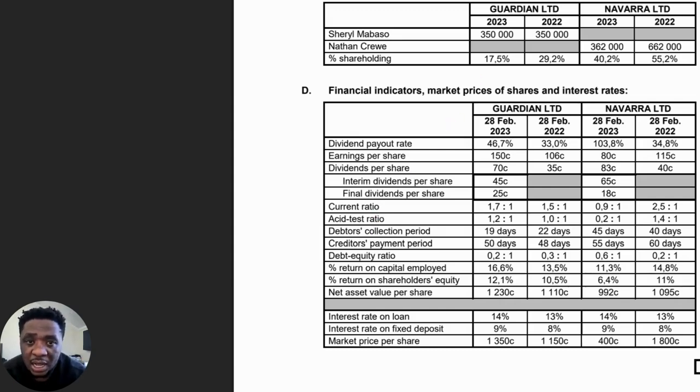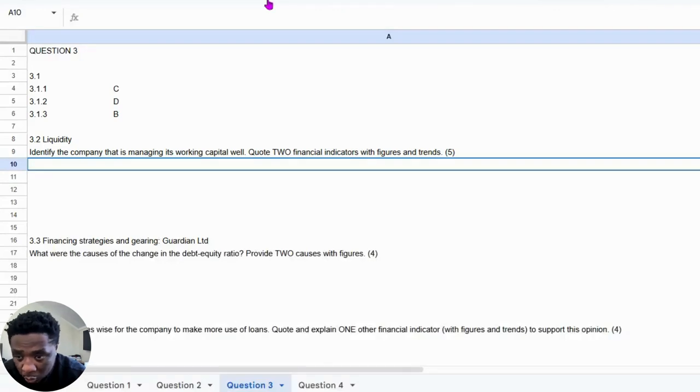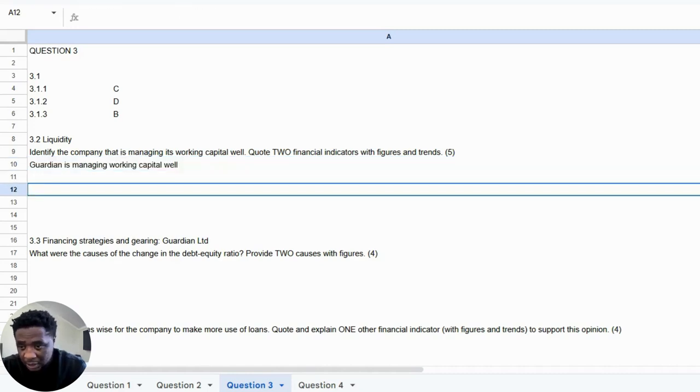So, we're going to answer this question by saying, okay, cool, we're going to identify the company that is performing better. So, Guardian is managing working capital well. And then we're going to quote the ratios.